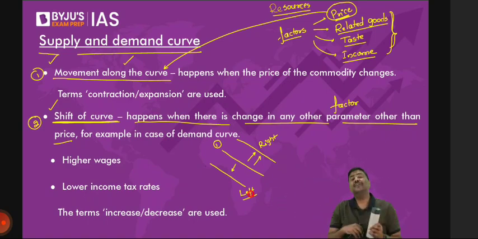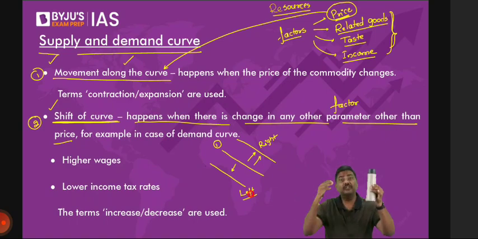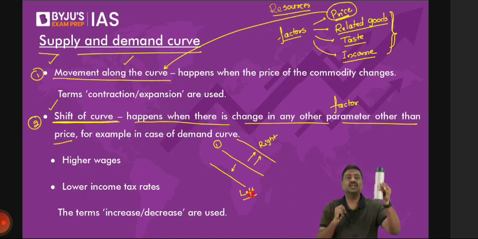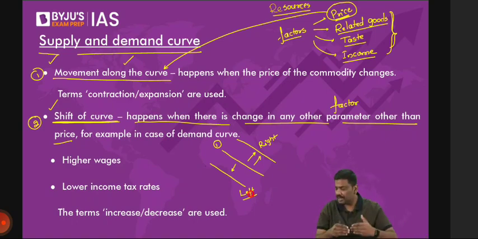And second point, whenever you observe any other factor changing except the price, that is, the price of its substitute will change, the price of its complement will change, your income changes, your taste and preference changes, etc. In such cases, you will not observe movement, but you will observe a shift in the curve. Now, this shift can happen either to the right or to the left.